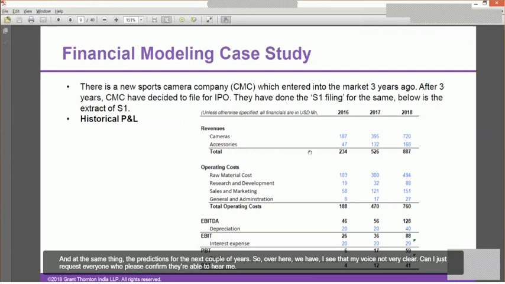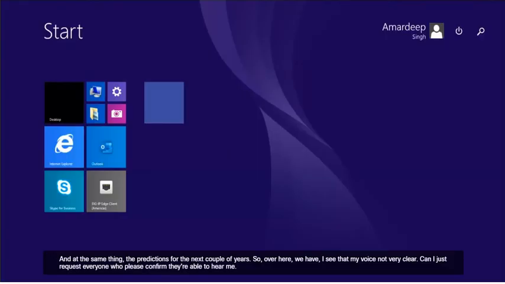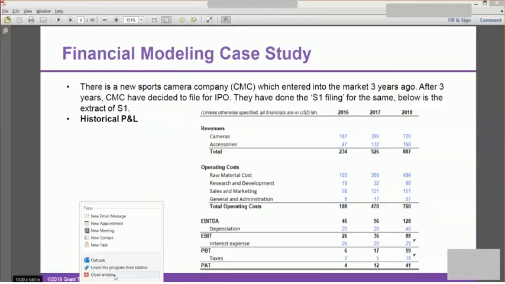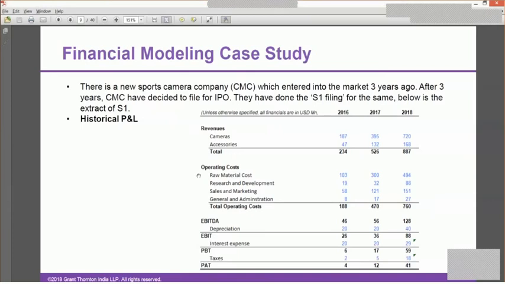I see that my voice is not very clear. Can I just request everyone to please confirm if you're able to hear me well? All right. Thank you so much for the confirmation.